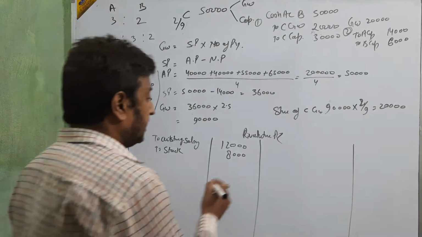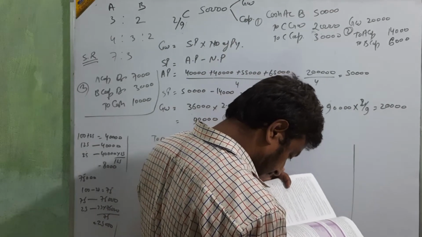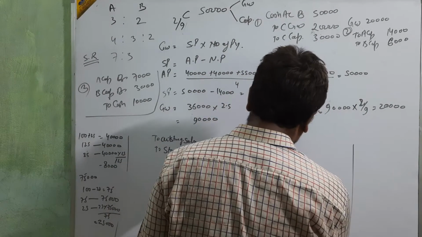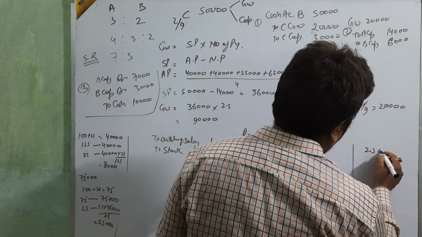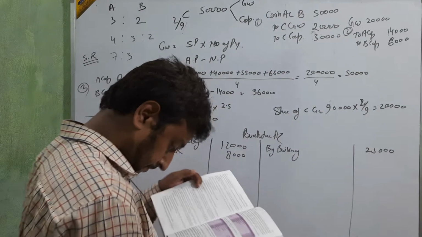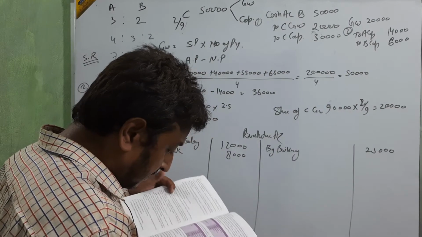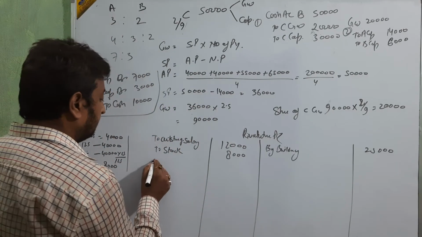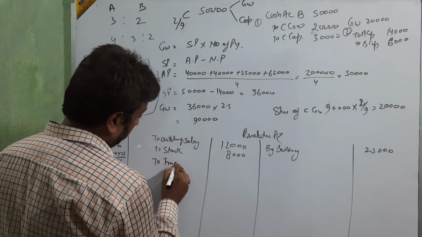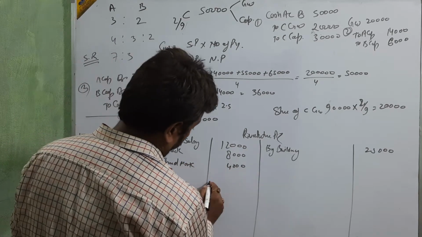So now increase by 25,000 in building. Okay, next, trademark is to be written off by 50%. Trademark value is 8,000. 50% written off means loss of 4,000.